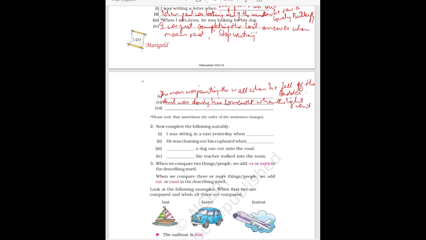And the last one is my mother was cooking dinner when the bell rang. When the bell rang. Okay. So in these sentences, two actions will be there. One will be in the continuous form, and the second one will be a complete action. But both will be in the past tense.